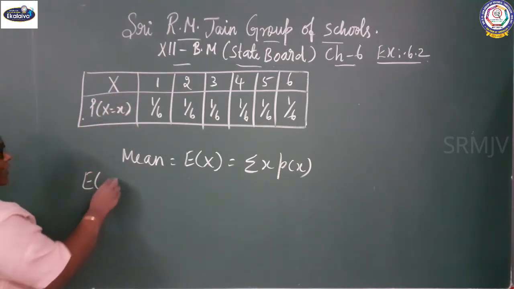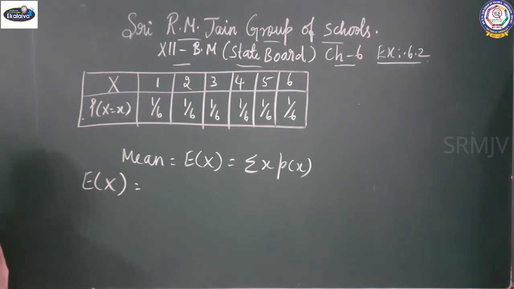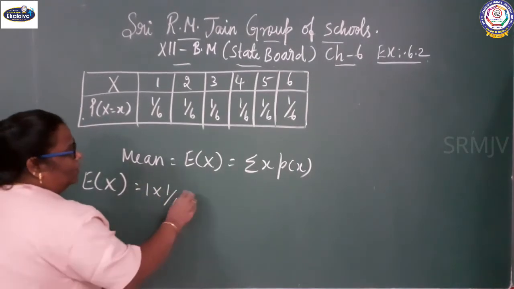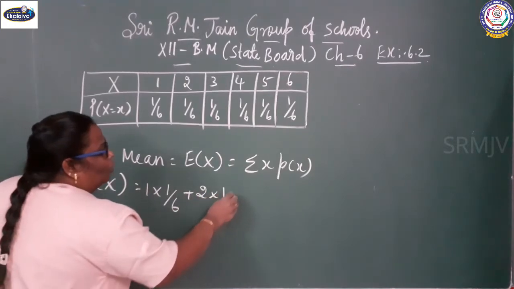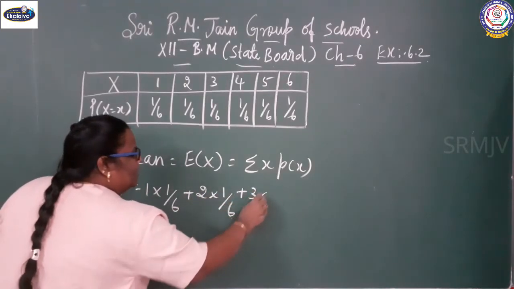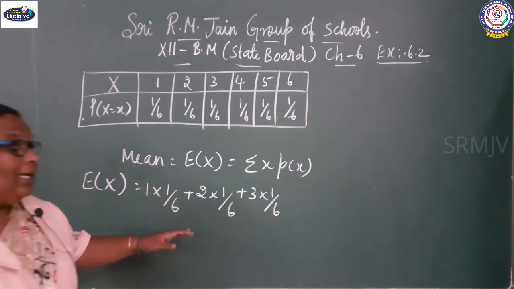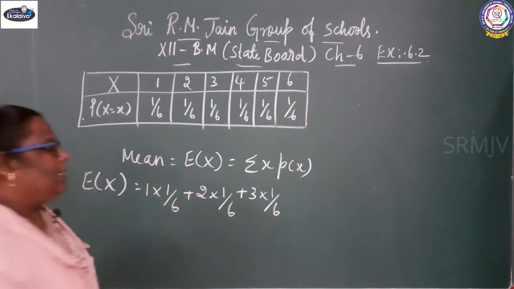So E of x, that is expectation of x, equal to 1 into 1 by 6 plus 2 into 1 by 6 plus 3 into 1 by 6. You don't cancel the term. We can keep 6 as the common LCM.